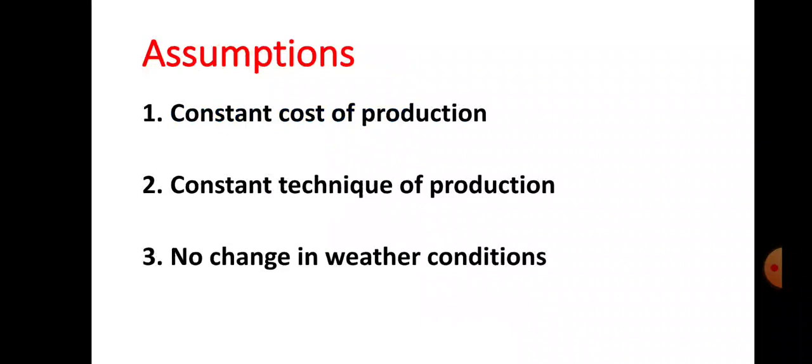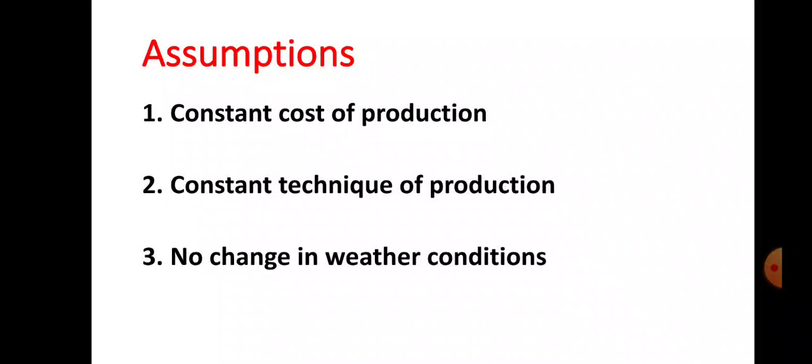Now let us see the assumptions under the law of supply. What is the statement of the law of supply? Other things remaining constant, when price falls, supply falls, and when price rises, supply also rises. What do you understand by other things remaining constant? It means the law of supply is based on certain conditions or assumptions. If these assumptions change, the law will be invalid. Microeconomic theories or laws are based on certain conditions or assumptions.